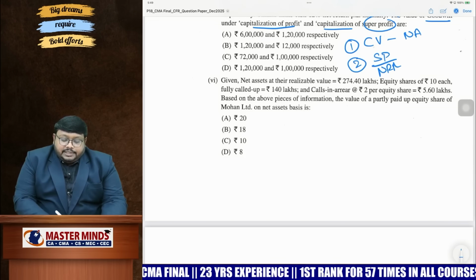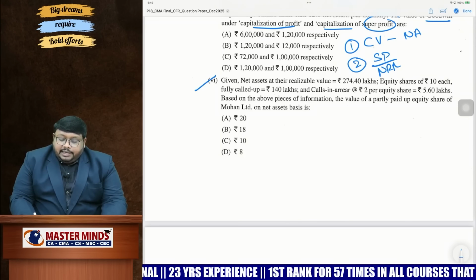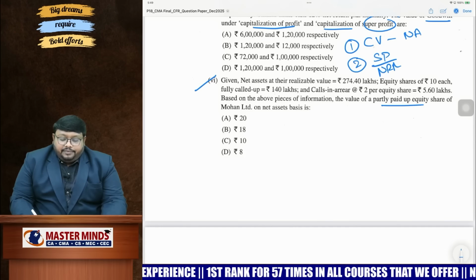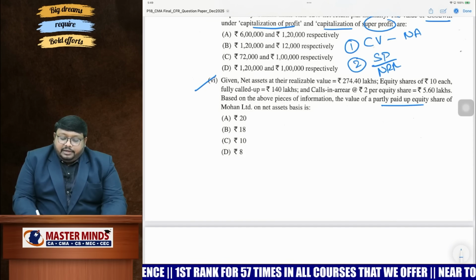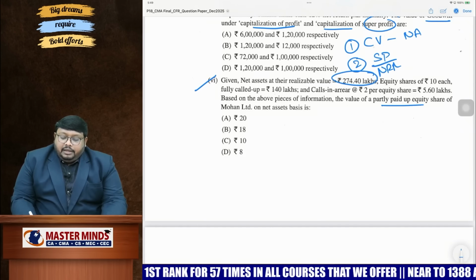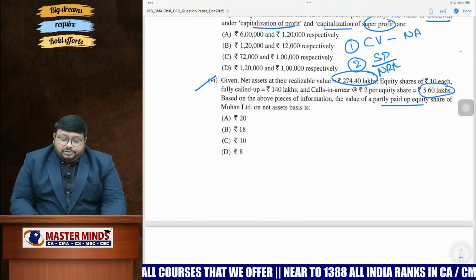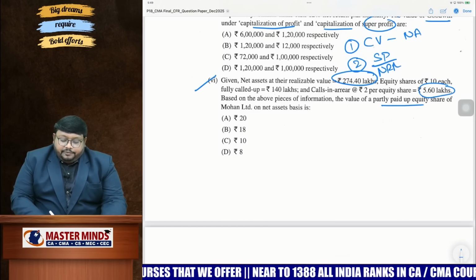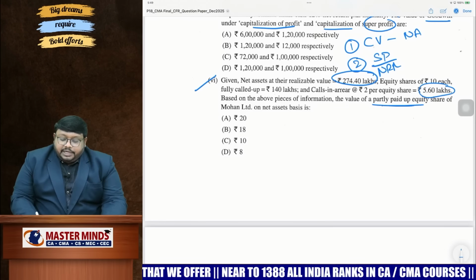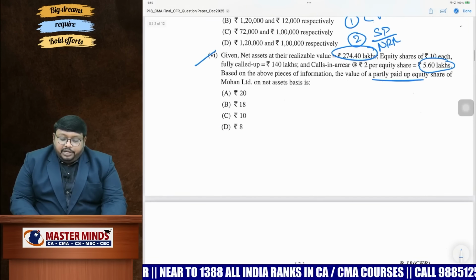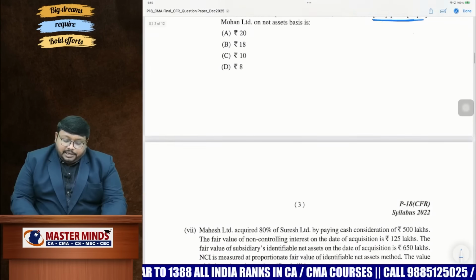And coming to the sixth MCQ, they are asking about partly paid up equity share. Directly they have not asked the value per share, but they have given here net assets and notional call value also indirectly. You can find out what is the value per share for a fully paid up share, and minus 2 if you do, obviously you will get it for a partly paid up share. They didn't ask fully paid up, partly paid up share. So both answers are there here. Fully paid up and partly paid up, you need to find partly paid up shares.